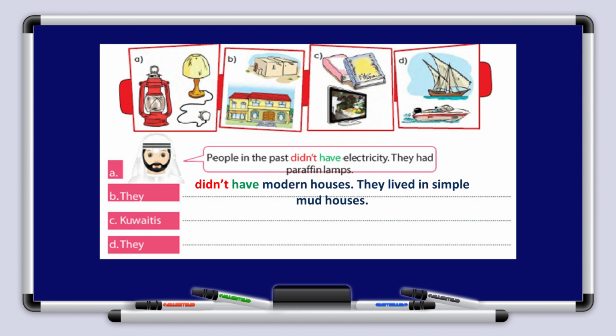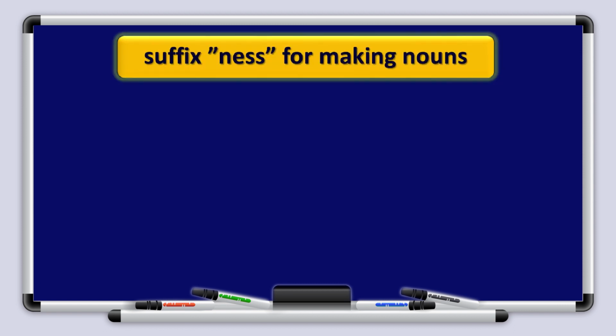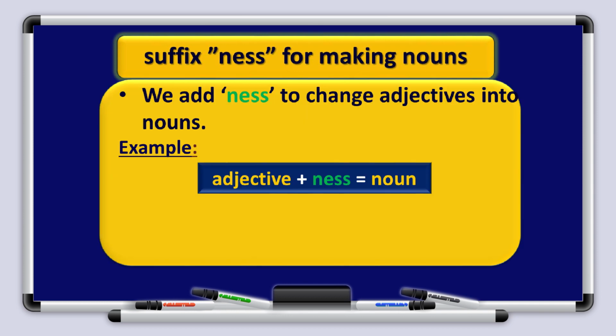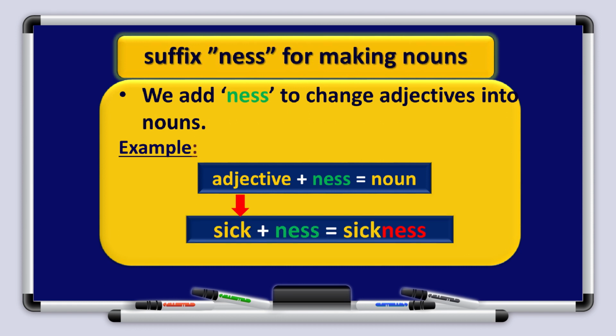All right, boys and girls, now let's move on to another subject in English grammar. There is a suffix "ness" for making nouns. It is a suffix we use to change adjectives in English into nouns. Sick is an adjective plus ness gives us a new noun, sickness. Now, can you think of other adjectives like that?